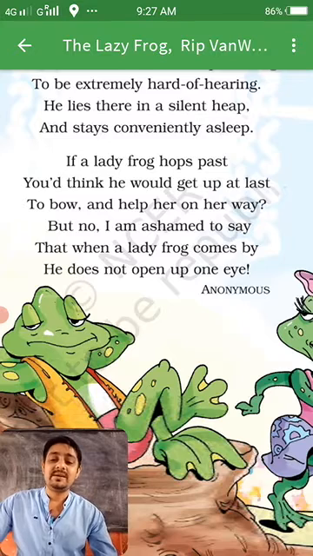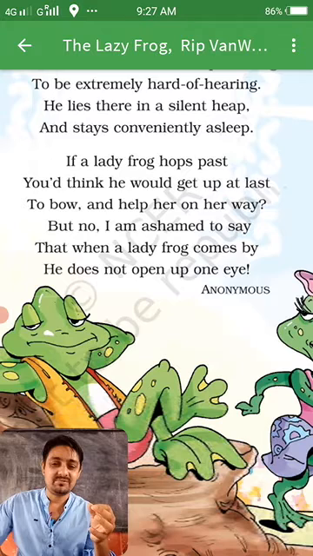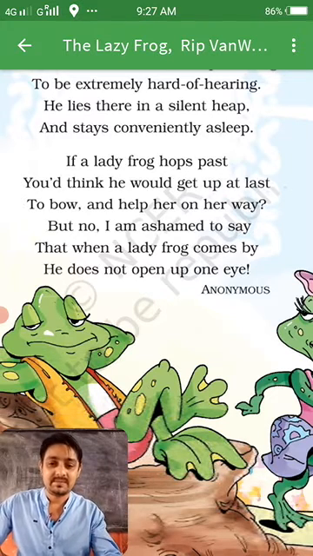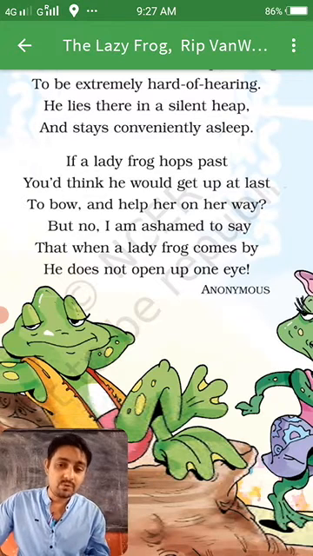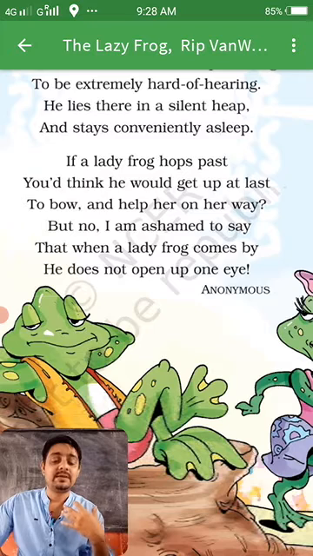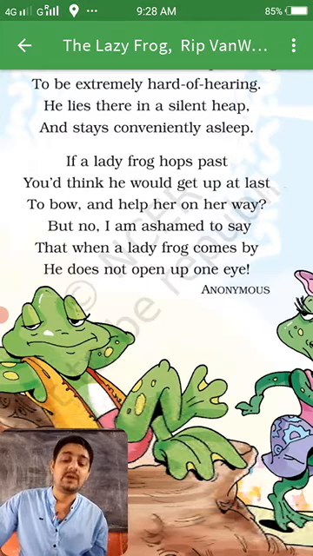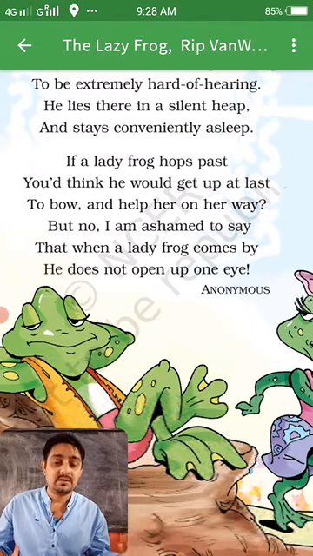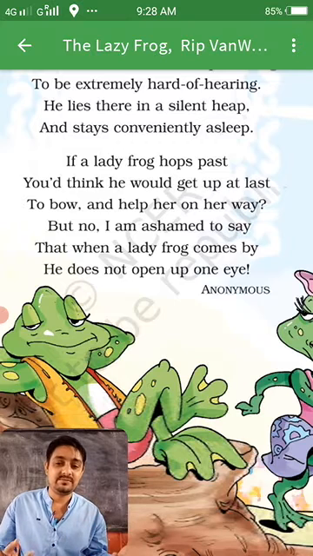So you might be thinking that if a girl passes, maybe he will get up and bow, and he will help her on her way. Maybe he will stand and ask, "Oh, where did you come from?